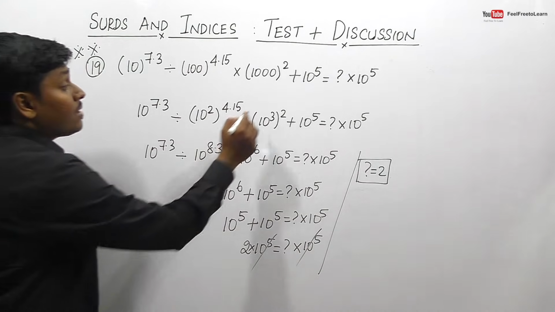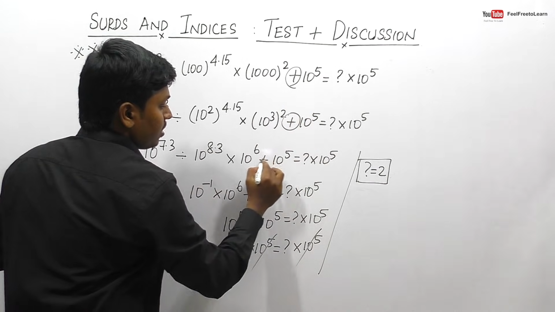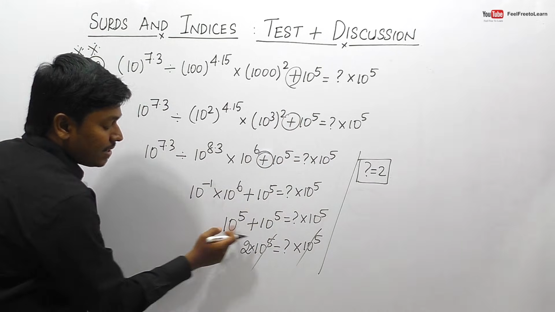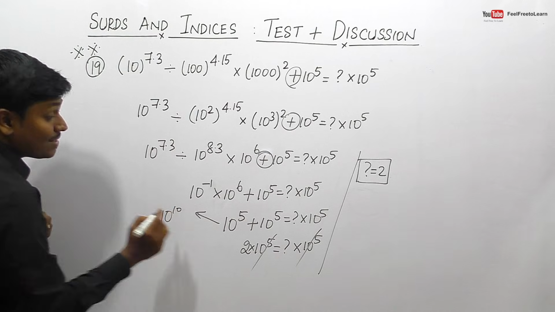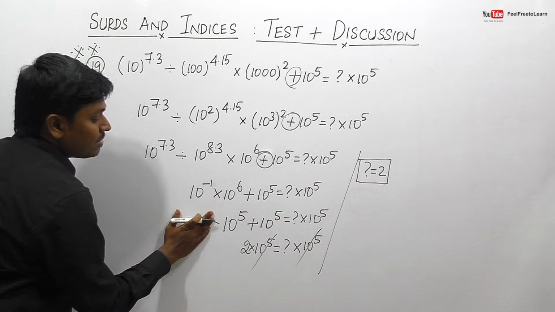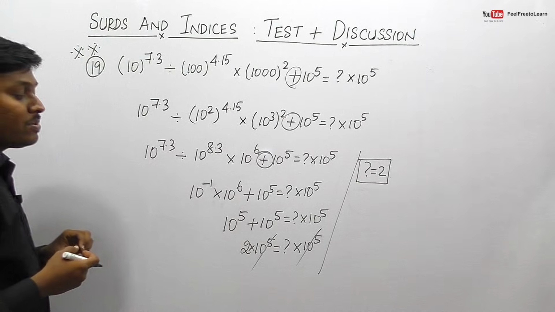So friends, we need to be careful that here it is plus, right, which is most important. Most of the students will make a mistake here, they used to write this as 10 power 10. That is exactly wrong, right? So 10 power 5 plus 10 power 5, the resultant will be 2 into 10 power 5.